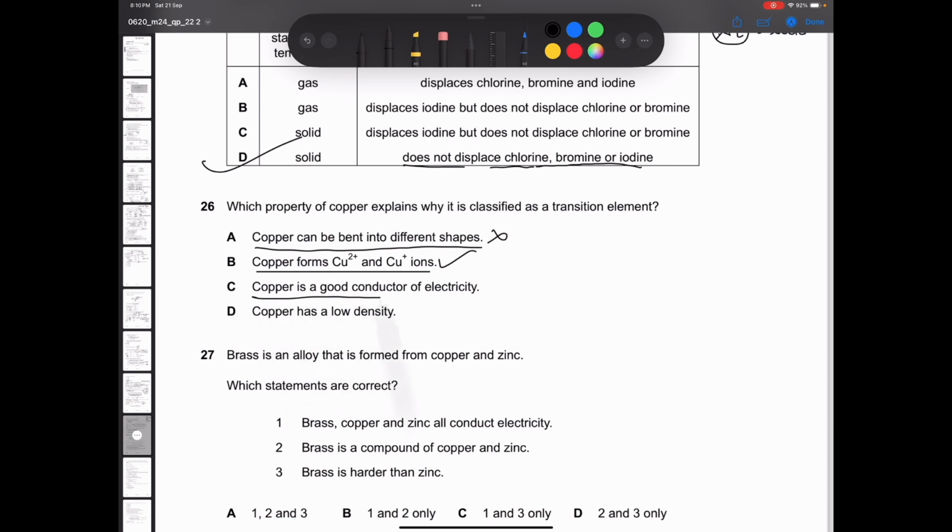Copper is a good conductor of electricity. Not exactly a transition element property. Then copper has low density. No, it does not have low density. So the correct answer will be option number B.